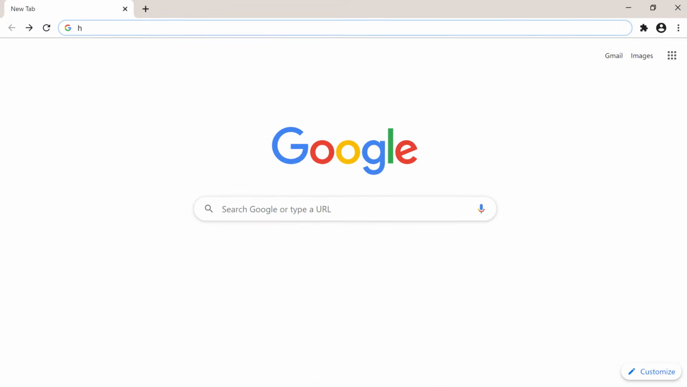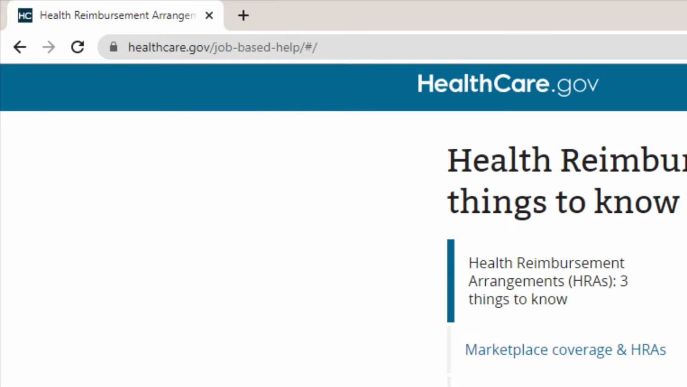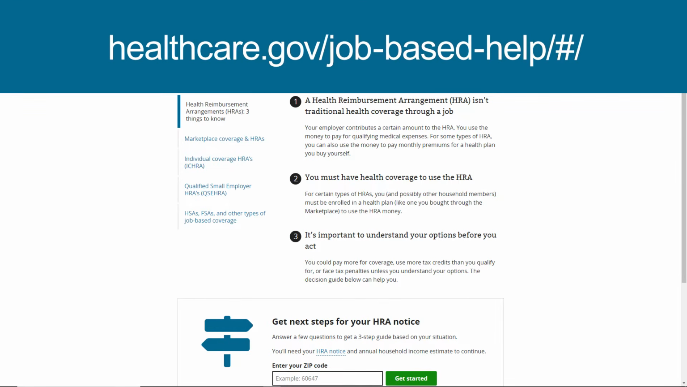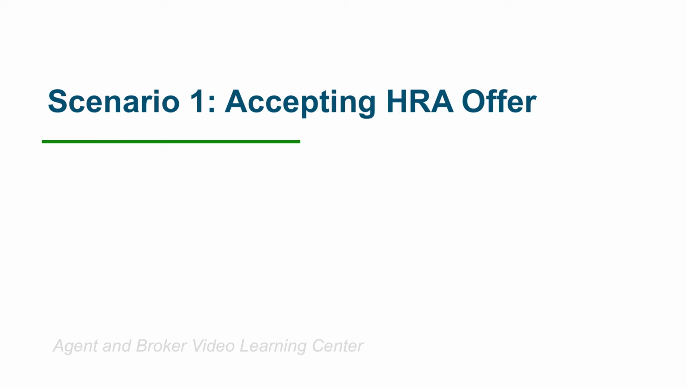This tool can be accessed by visiting HealthCare.gov's job-based health page, linked above and in the video description. This first scenario features Tom, who uses the HRA Employee Affordability Tool. Based on the information he enters in the tool, it is recommended that he accept his HRA offer.